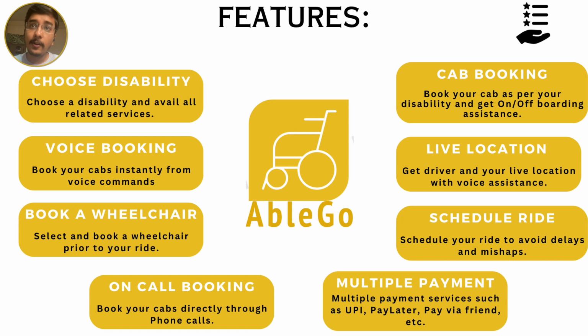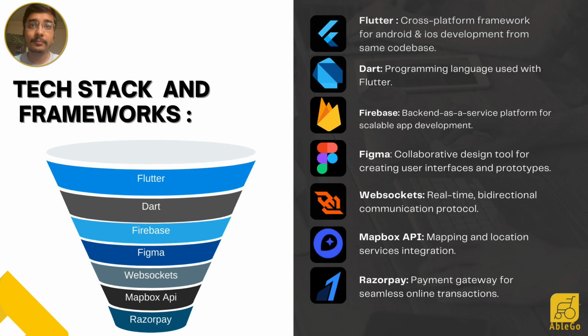Schedule ride. Schedule your ride to avoid delays and mishaps. Multiple payment services such as UPI, Pay Later, Cash, and Card will be provided for making payments. Pay Later is a special feature introduced by AbleGo to avail the payment related service.